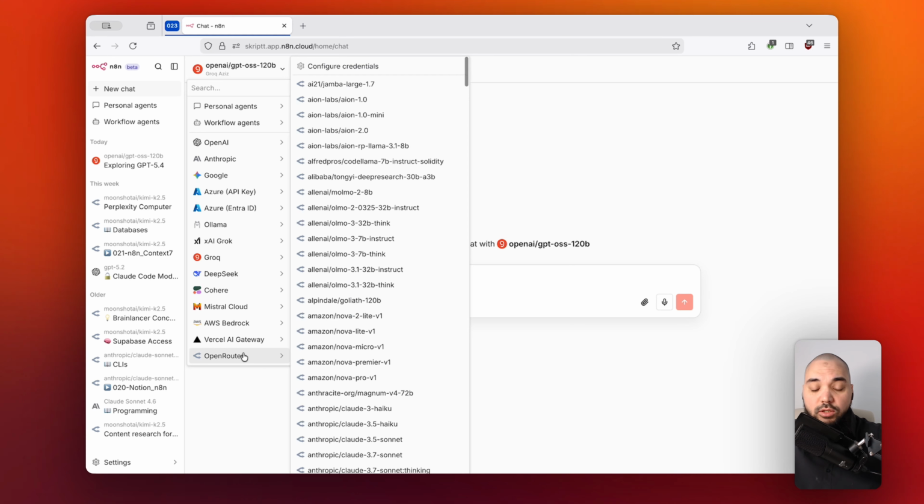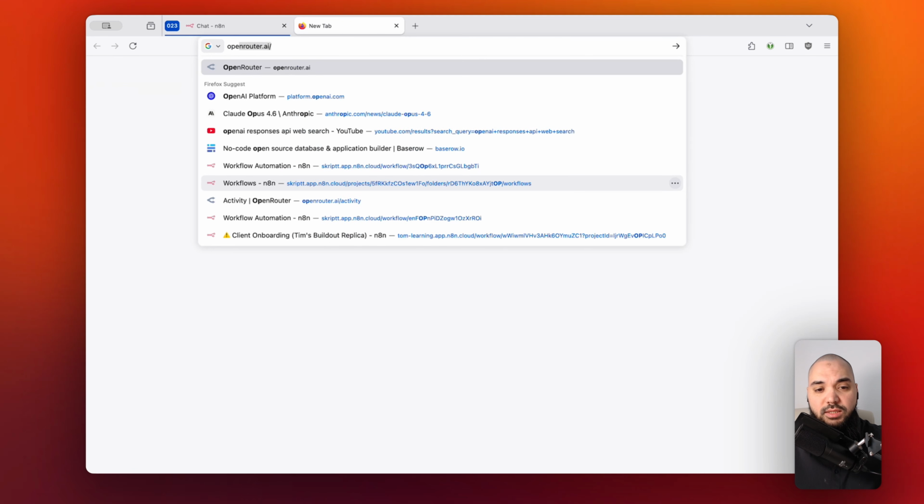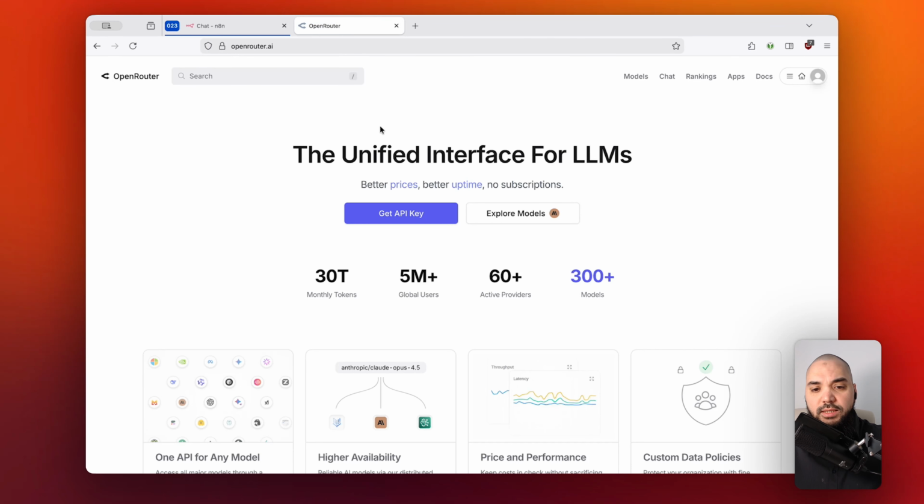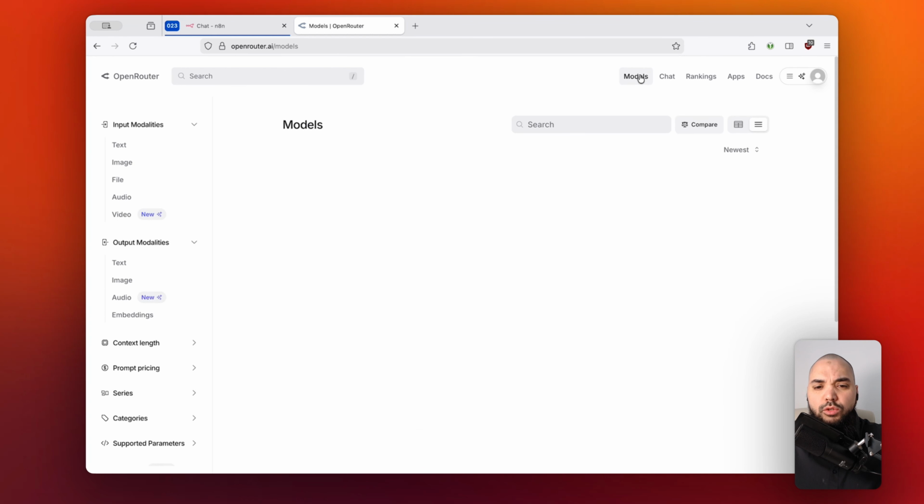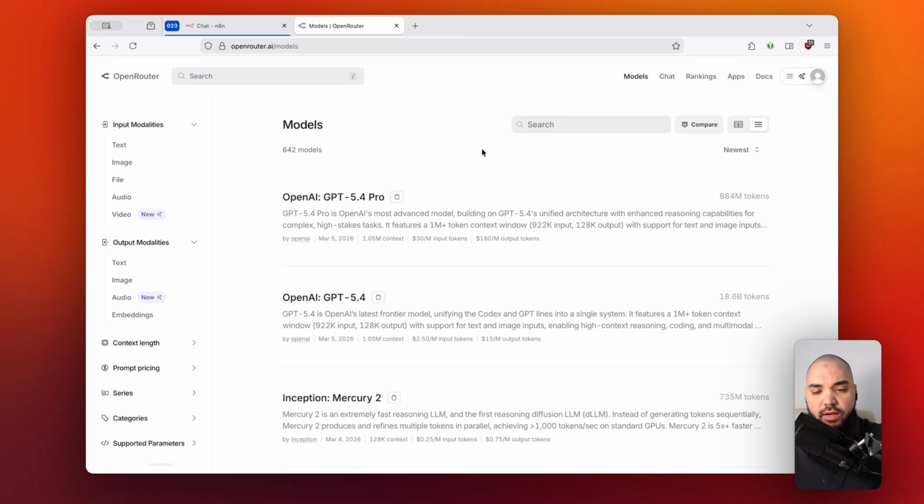And also, there's a connection to OpenRouter. Now, if you are not familiar with OpenRouter, this is actually a very handy tool, which basically positions itself as the unified interface for LLMs, right? Because what this gives you is that by creating one account with OpenRouter, you are able to access all the models that you have inside of here.